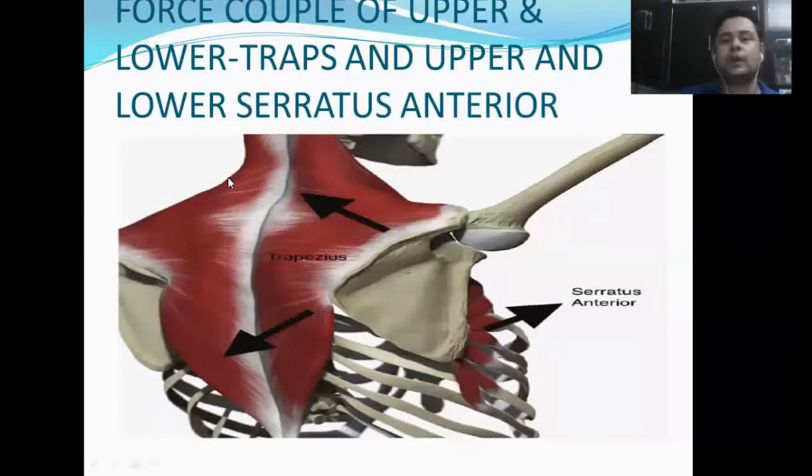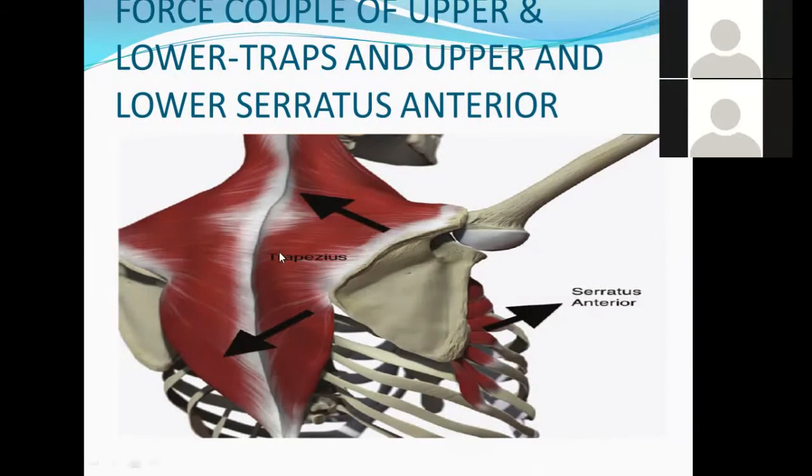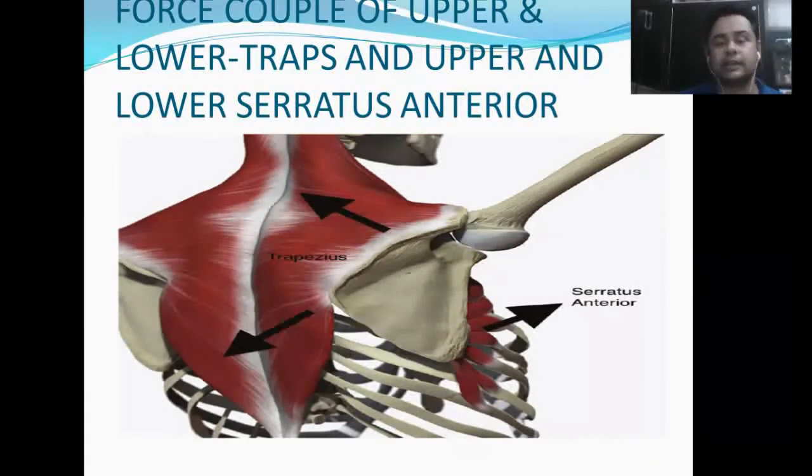Now the force couple of upper and lower traps and upper and lower serratus anterior. Okay, so here we are looking at the superior force of the upper trapezius and the medial force of the middle trapezius, which is counterbalanced by the serratus anterior. As we all know, serratus anterior has 8 digitations in its origin from the 1st to 8th rib. The upper 2, 3, and 4 digitations are considered as the upper serratus. The rest, 5, 6, 7, and 8, are considered as the lower serratus, which helps in counterbalancing the upward and downward rotation of the scapula.